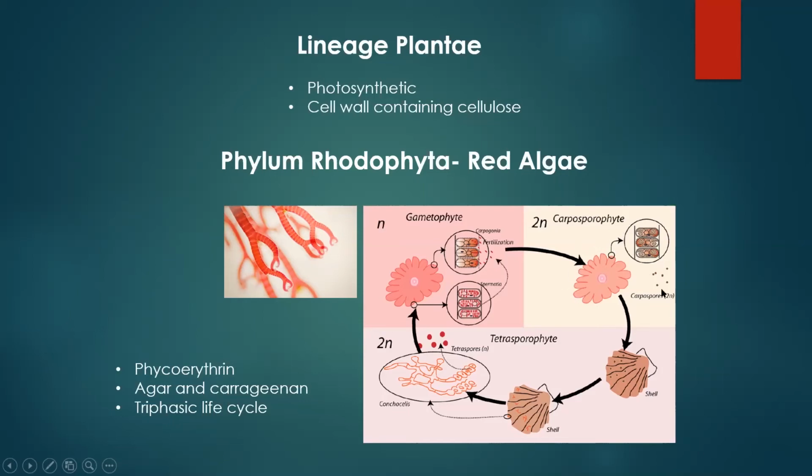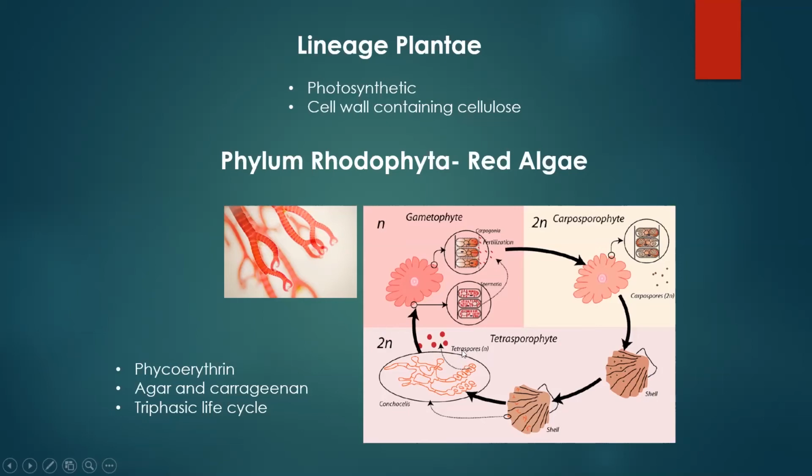This carposporophyte is going to make something called carpospores, and if you remember, spores don't fertilize. It makes these carpospores through mitosis, so they are actually 2N, because you always end with what you started with. Those carpospores are flung off into the environment, and then they grow up to be the next adult stage, which is a tetrasporophyte. Since the tetrasporophyte grew from these carpospores, it is also 2N. Now this tetrasporophyte is going to make tetraspores through meiosis. So we go from diploid cells to haploid, and our tetraspores are haploid, even though the tetrasporophyte is diploid.